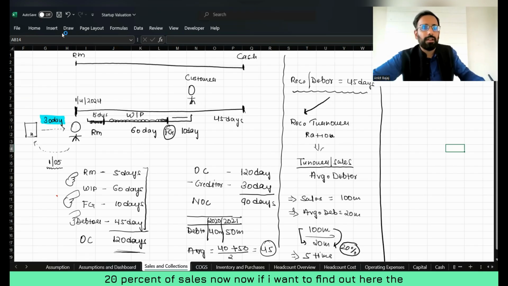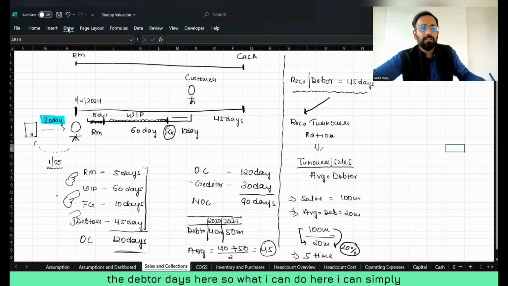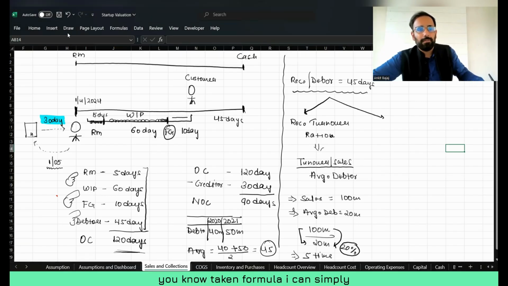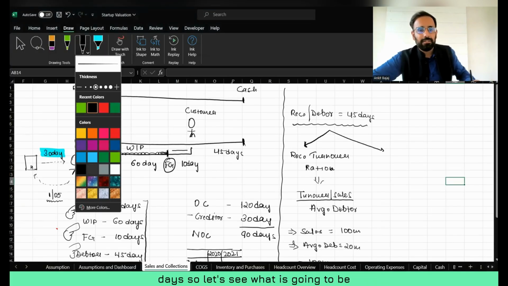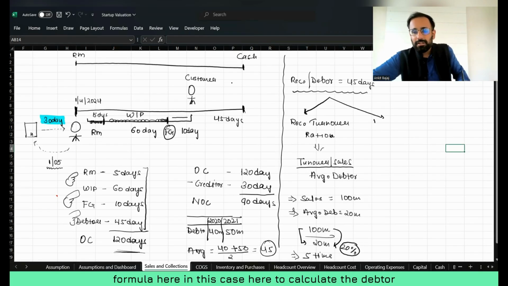Now, if I want to find out the debtor days, I can simply take a formula. Let's see what the formula is in this case. To calculate the debtor days, we use 365 divided by the receivable turnover ratio.